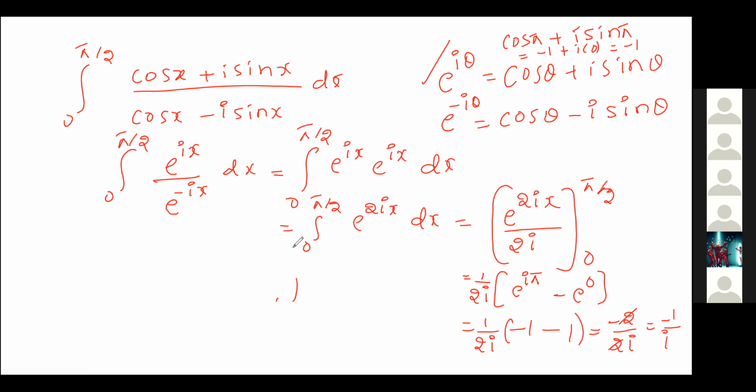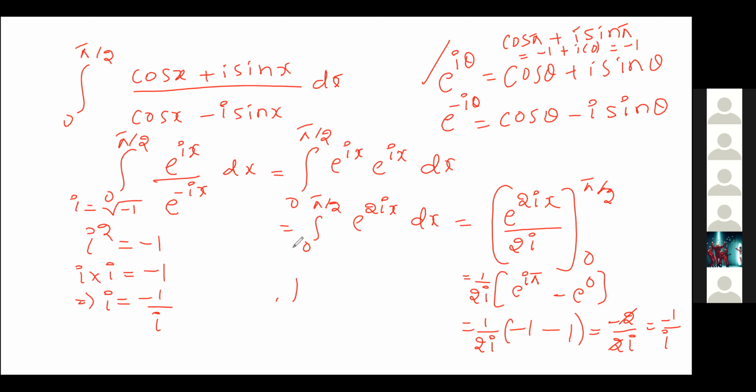If the given answer has minus 1 by i, we can select that option. Otherwise, the main value of iota is i equals root minus 1, so i square equals minus 1. i square equals minus 1 means we can write i into i equals minus 1, which implies i equals minus 1 by i.